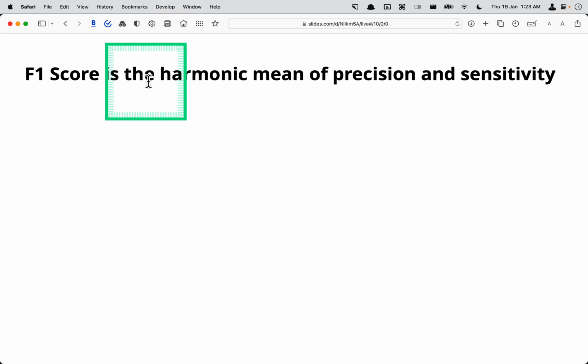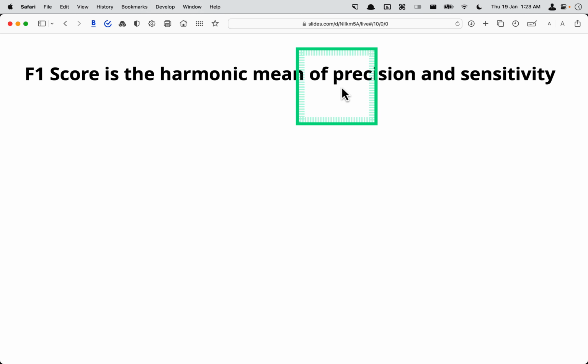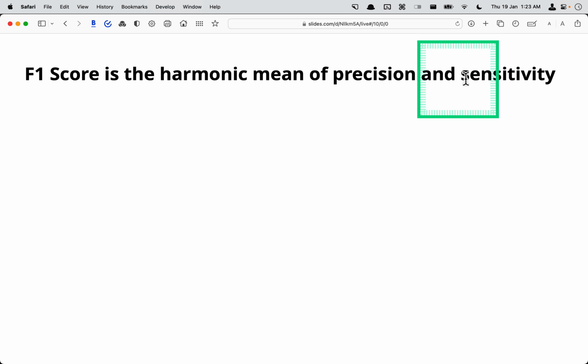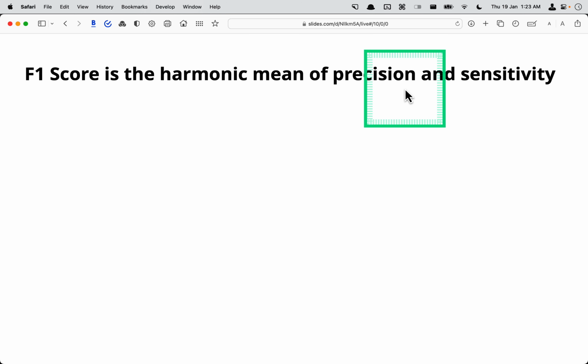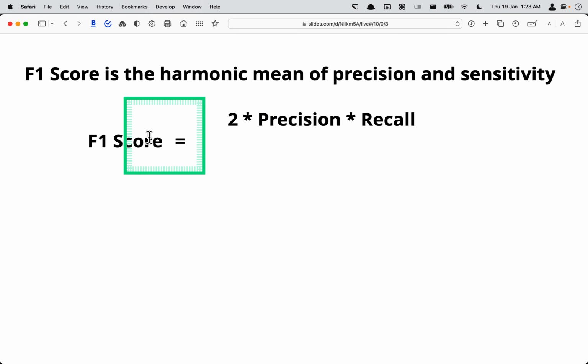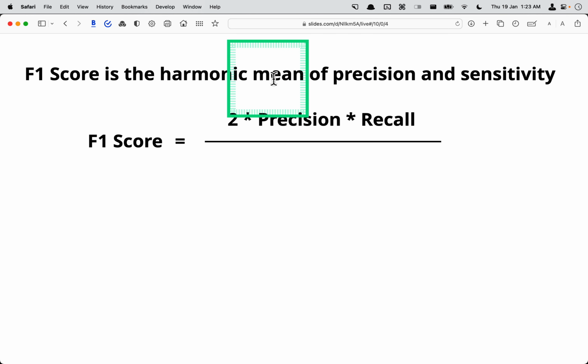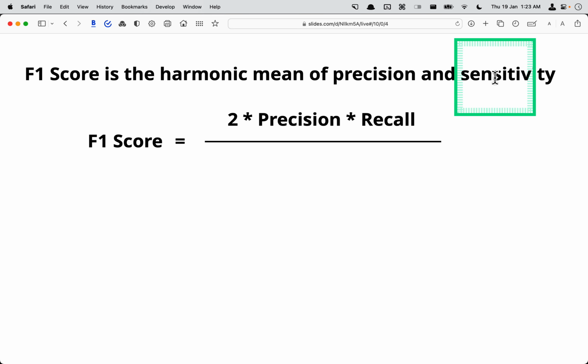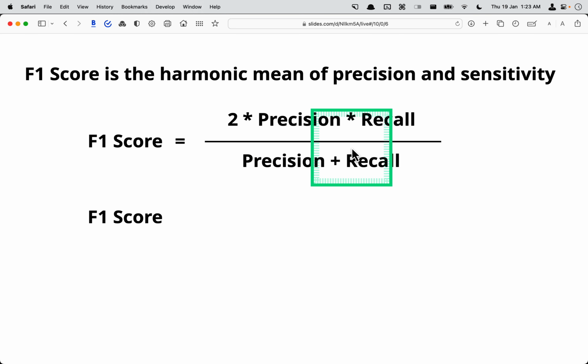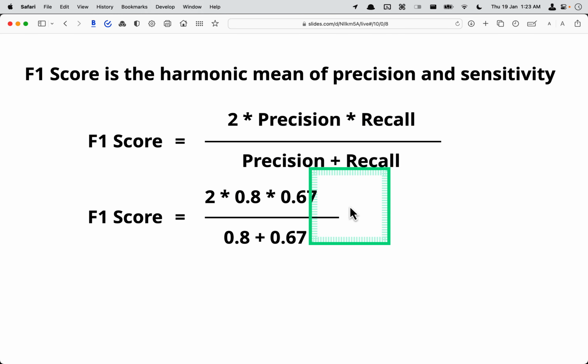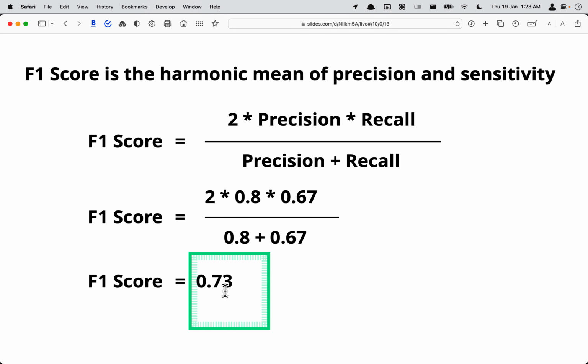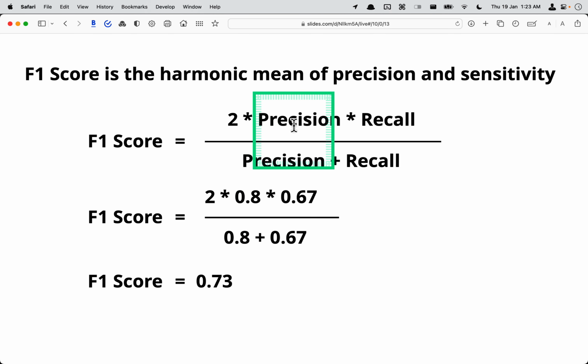Okay. There is one more metric which is the right sweet spot between precision and sensitivity, or precision and recall, which is called the F1 score. It's the harmonic mean of precision and sensitivity. Sensitivity is the same as recall. So precision plus recall, this is the actual formula. If I put in all the numbers, it would come to 0.73 because it's a right balance. You remember precision was 0.8 and recall was 0.67. If I balance these two together, it would come out somewhere in between.